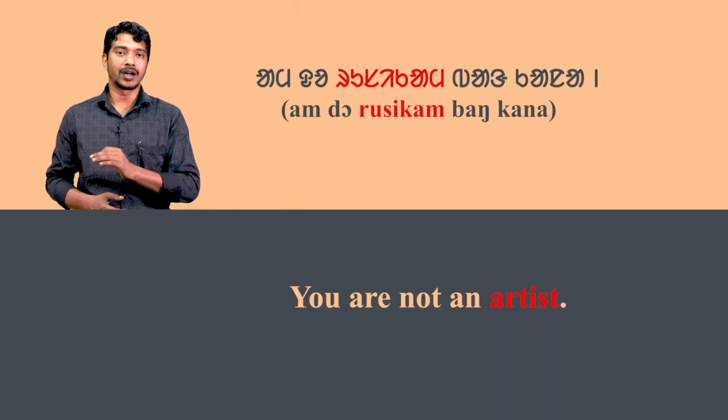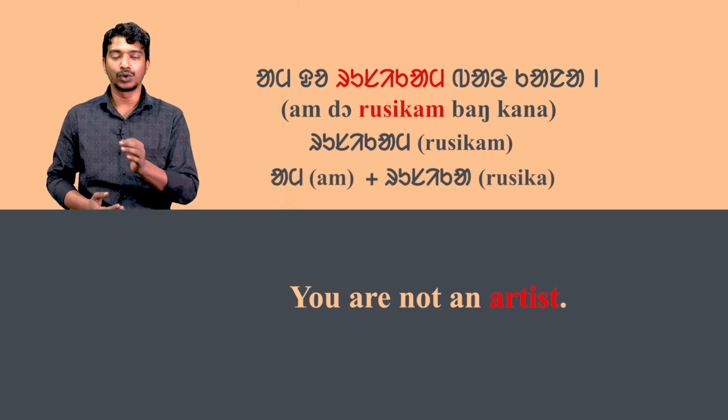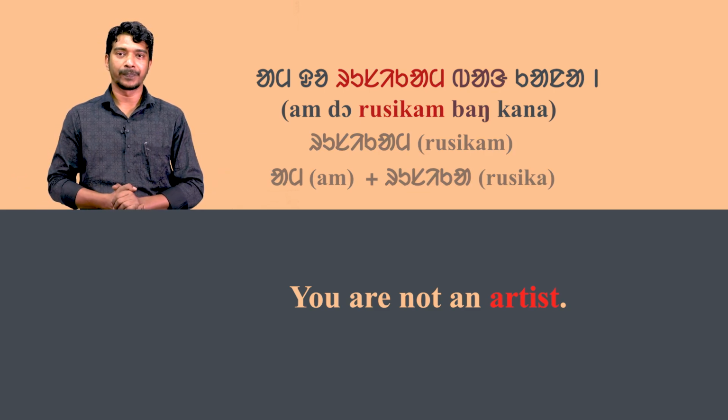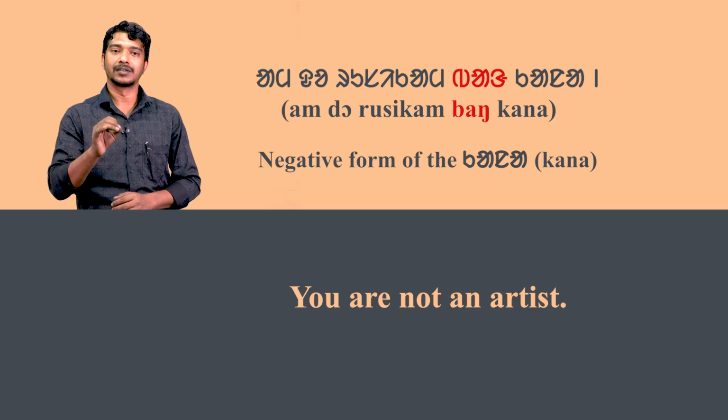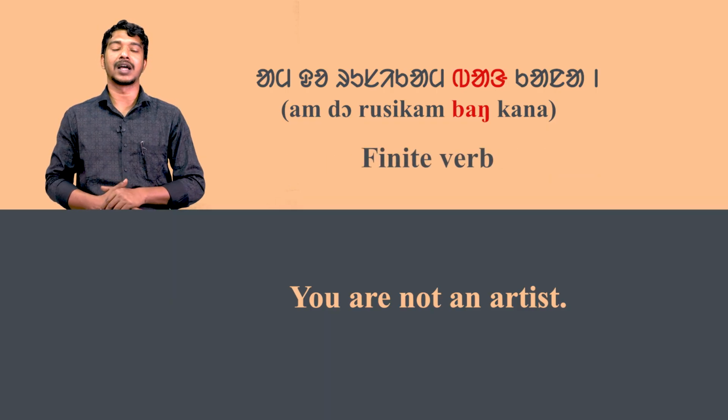The next word rusikam is formed by adding am to rusika. Rusika means artist. Now the word bang is the negative form of kana, which is the finite verb. Now we will go through the second sentence.